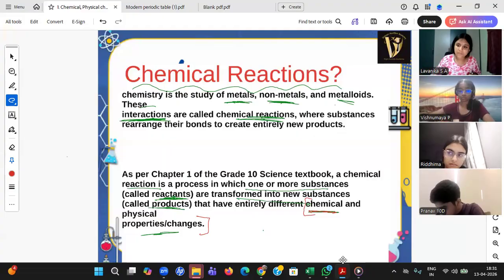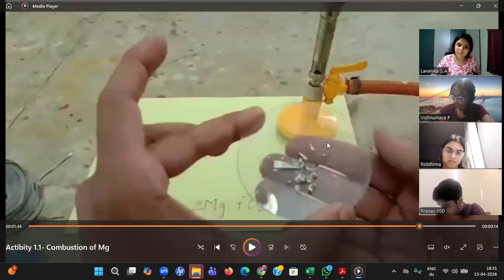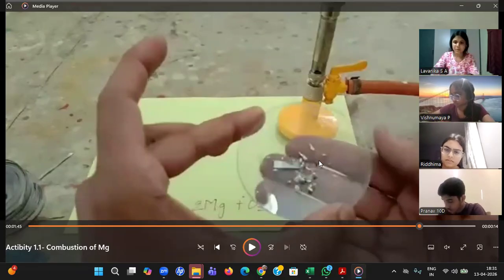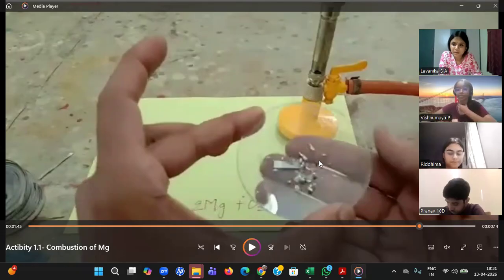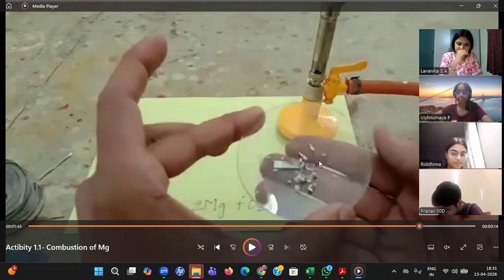In this activity, what did we do? Is it a physical change or a chemical change? Sir, it's a chemical change. Why? I'm able to see physically that magnesium was a ribbon, and I'm able to see small pieces here. Why not physical? Sir, I mean it is a physical change because the properties are there. It's not like a new substance was formed.